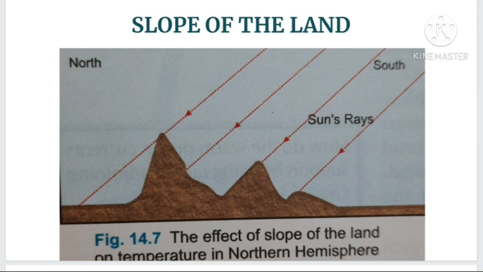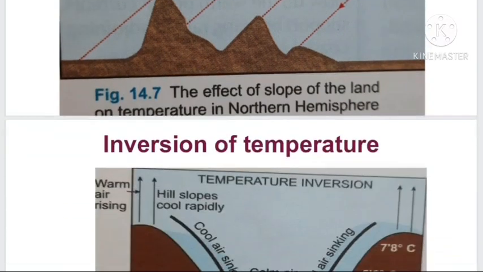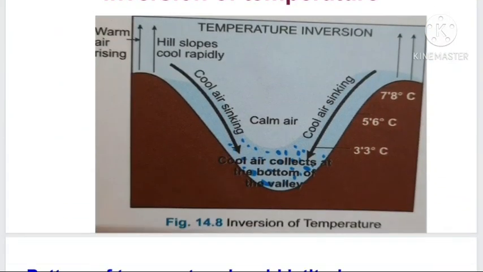So the vegetation will be less there and they will be snow-covered regions. In the same way, for mountains located in the southern hemisphere with east-west extension, the north-facing slopes will receive more heat energy, but south-facing slopes are not exposed to the insolation, so they have a very cool condition. And related with slope and aspect, there is one more feature.